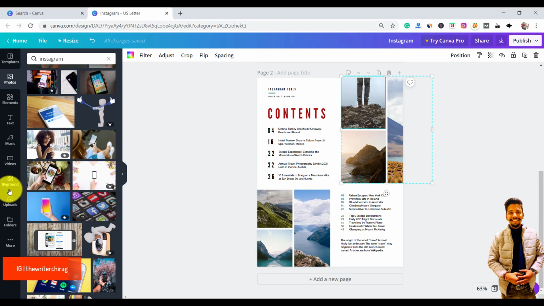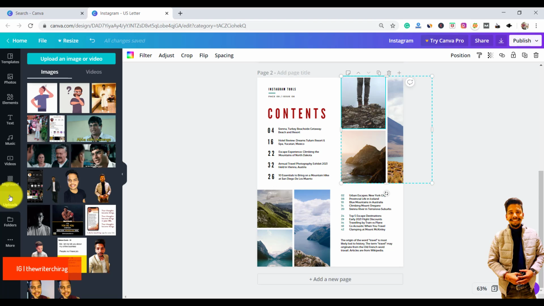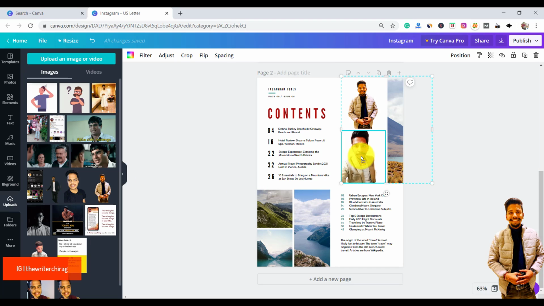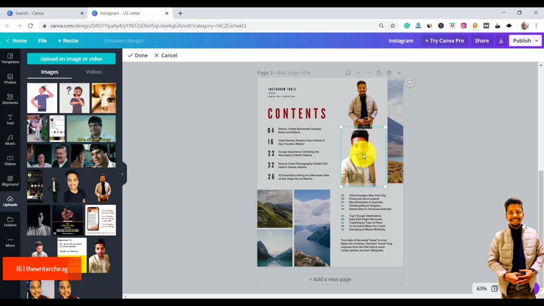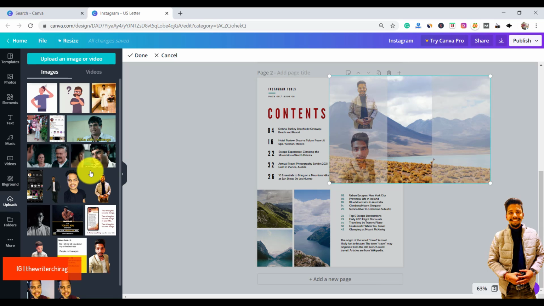If you want to add your own pictures, you can go to upload, and you can simply upload any image or video from here. And like here I have a photograph of mine, and I want to add this. You just add it here, right? Here if you want to change it, you can change it by using this image, right? So it is very easy to use, and it will not take much of your time.